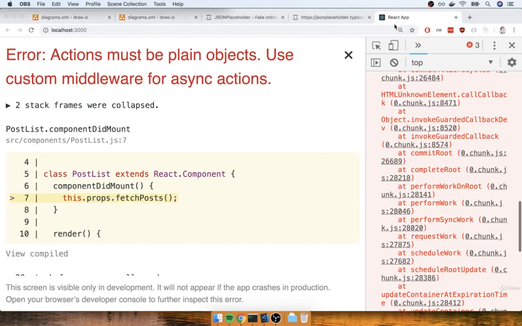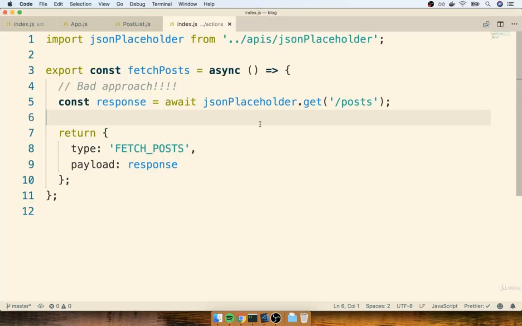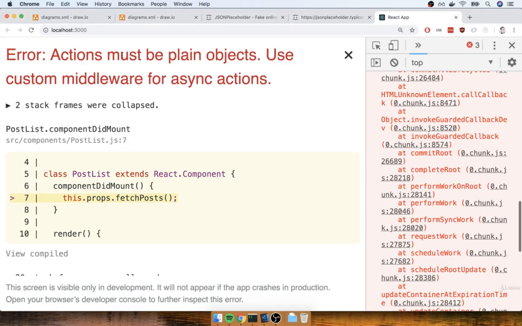In the last video, we ran into a real big nasty error message after we implemented a network request inside of our action creator called fetchPosts. So in this video, we're going to start to pull apart this error message and really understand what's going on. As I mentioned at the end of the last video, understanding this error message is really key to understanding a lot of stuff in the world of Redux.